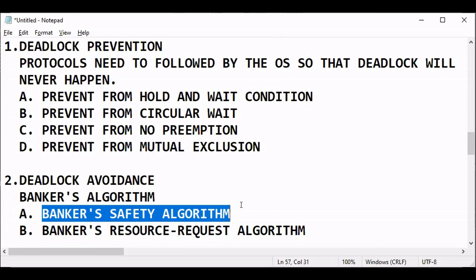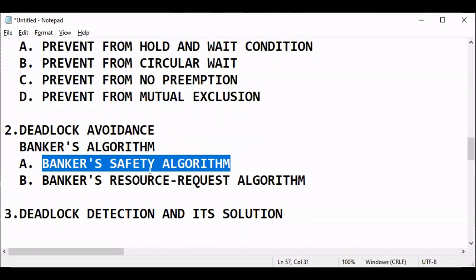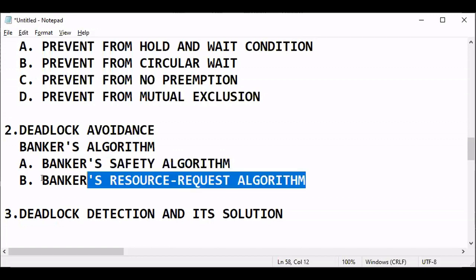If somebody asks how all the processes reach a safe state, the OS has to follow this algorithm. The next algorithm, resource request: whenever a resource is requested by a process, we need to distribute the resource as per the algorithm to avoid deadlock.